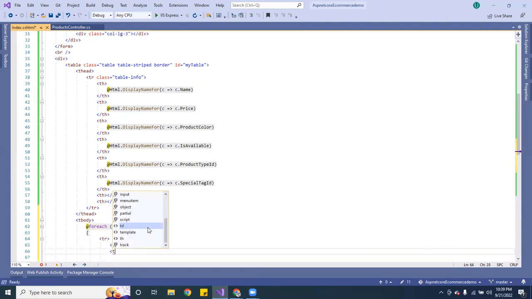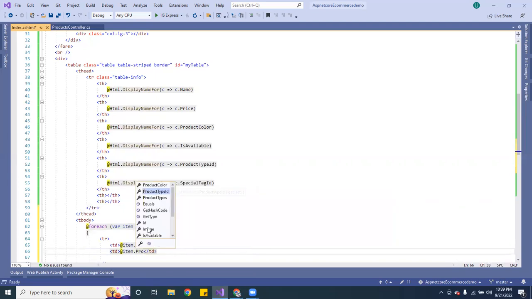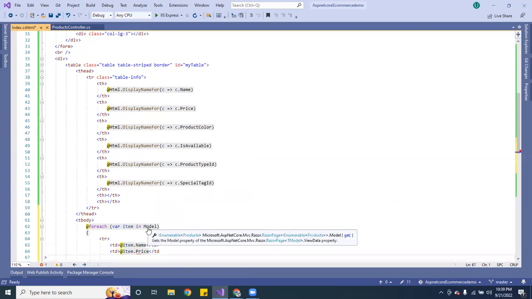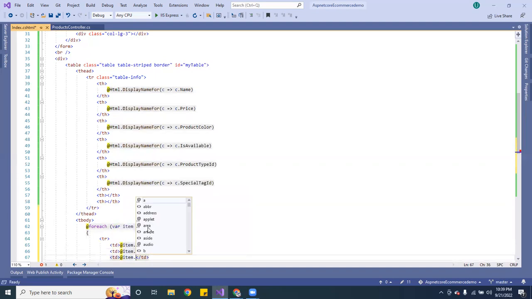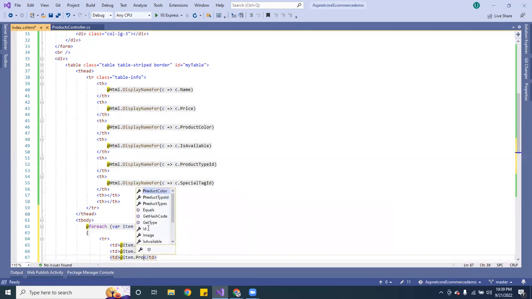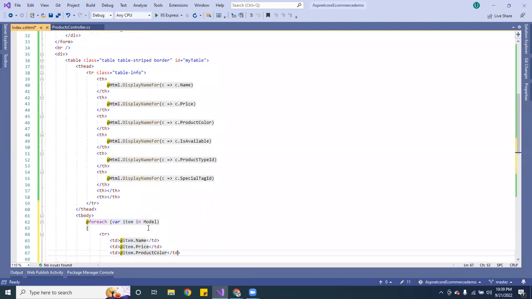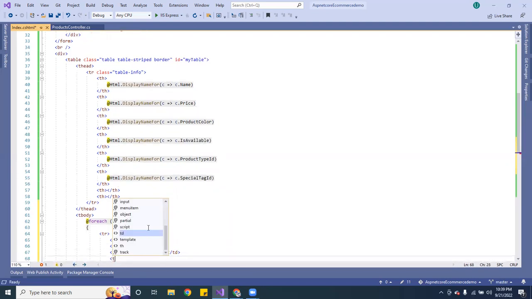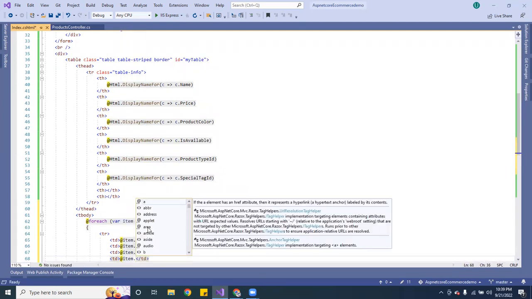So then we got a bunch of TD over here. The next one is going to be on the item, it's going to be the price. Then after price is going to be product color. TD, and then it's going to be item.